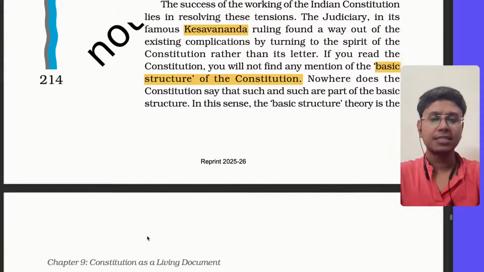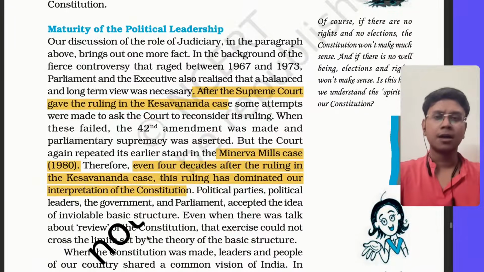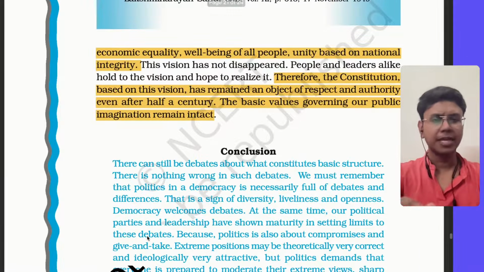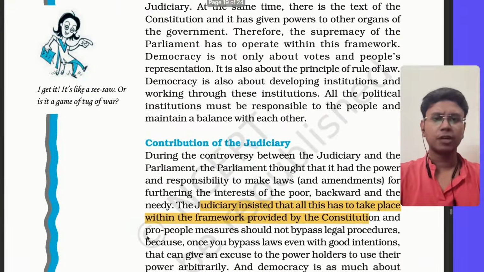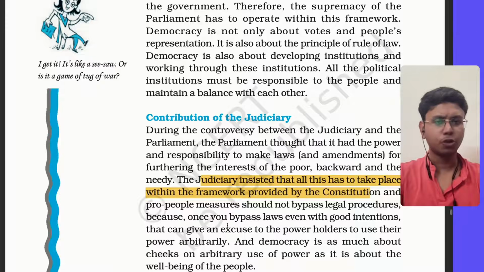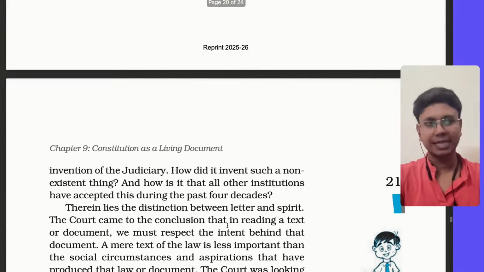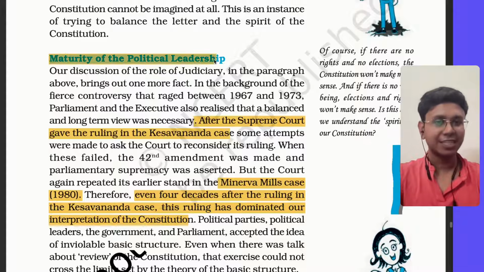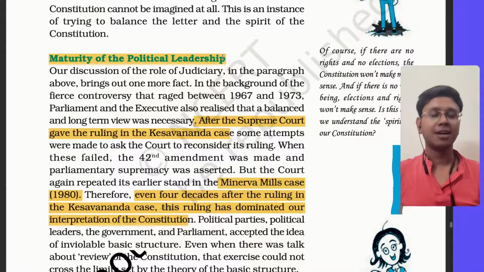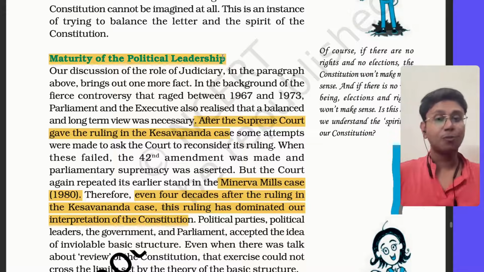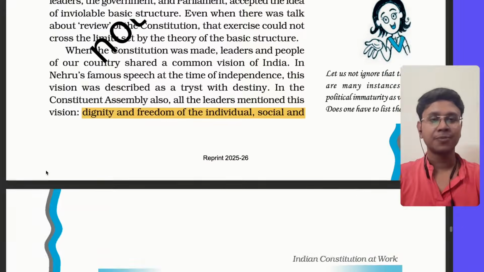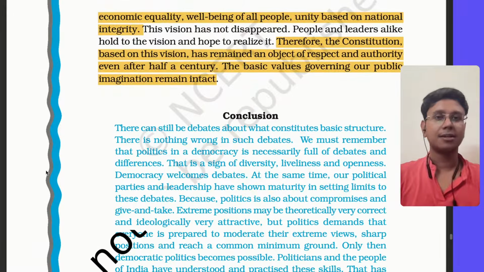So this is the end of the chapter. The remaining things are basically the same, which you can go through. The contribution of the judiciary, I told you already: in the Keshavananda Bharti case, it gave the basic structure. Then the maturity of political leadership, I also told you, there have been a lot of amendments which came out of political maturity, the 73rd and 74th amendments. So that's where our chapter ends.